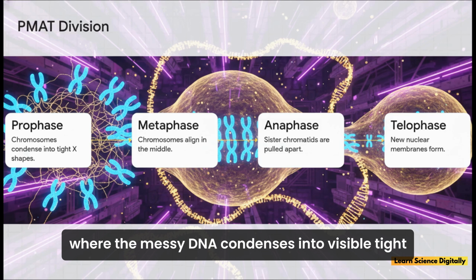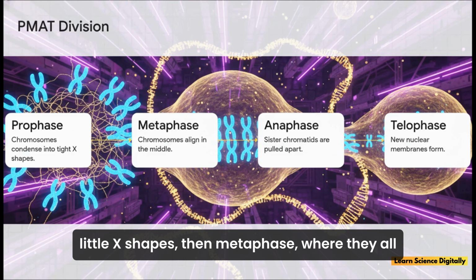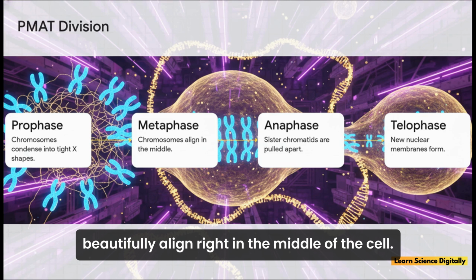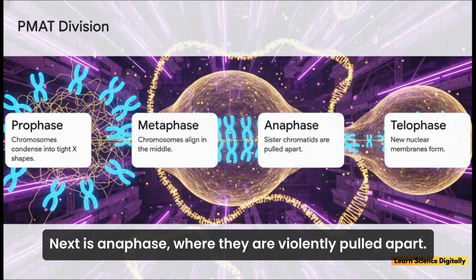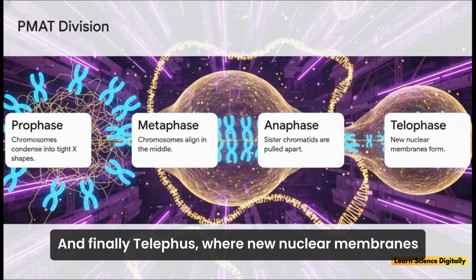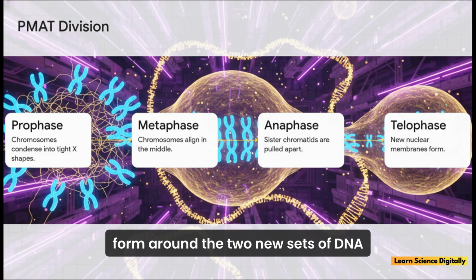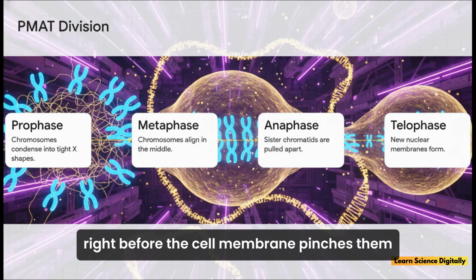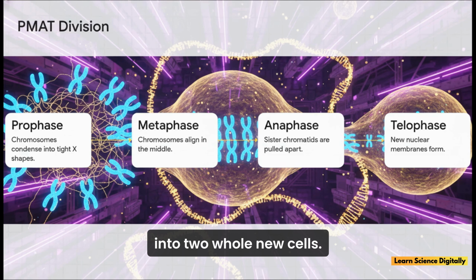First is prophase, where the messy DNA condenses into visible, tight little X shapes. Then metaphase, where they all beautifully align right in the middle of the cell. Next is anaphase, where they are violently pulled apart. And finally, telophase, where new nuclear membranes form around the two new sets of DNA, right before the cell membrane pinches them into two whole new cells.